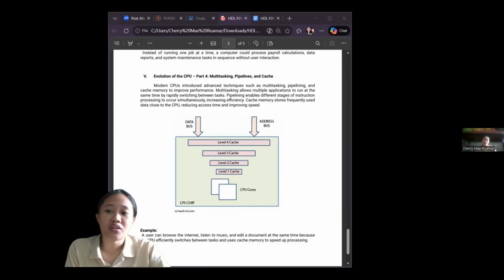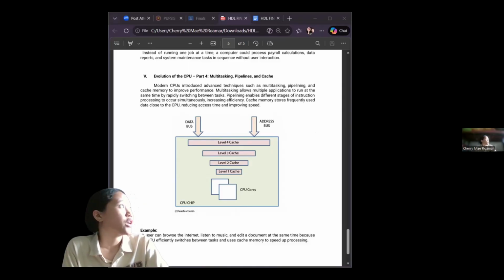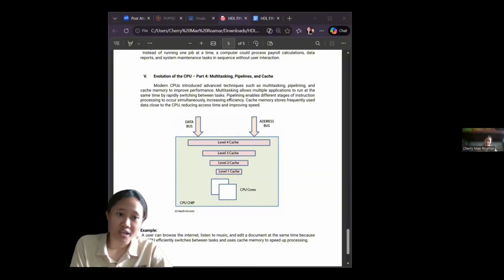Cache memory is also explained as a small but very fast memory inside the CPU that stores frequently used data. By using cache memory, the CPU reduces the time it takes to access data from slower main memory.